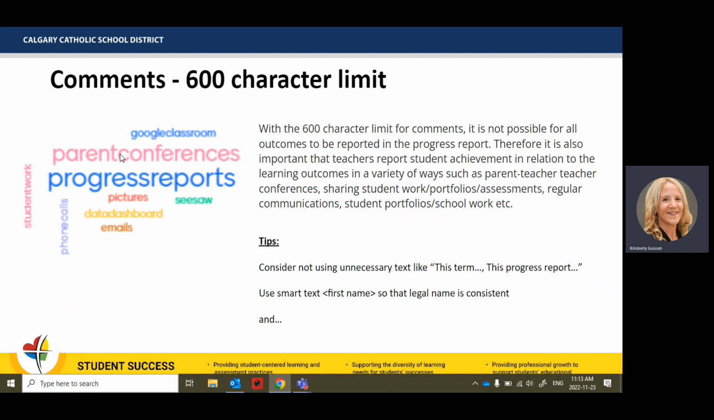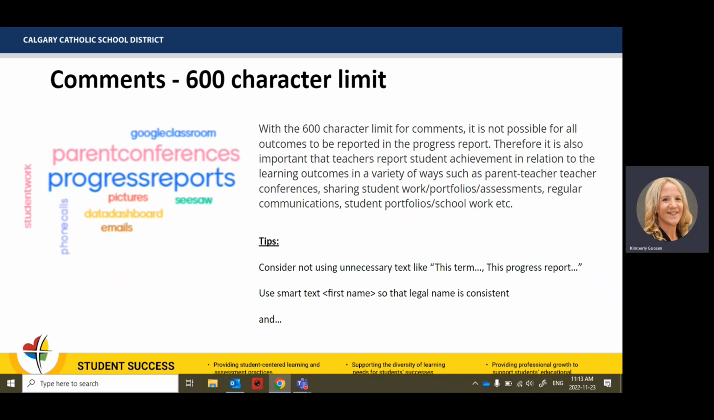Progress report comments continue to have a 600-character limit. A reminder that we're always looking, when we are addressing our comment stems, at that triangle of assessment: observations, conversations, and products. While we have this 600 character limit, we've actually found there's lots of room, and we'll show you some tips. So for example, don't use this term or this progress report. Get right into that outcome right away.